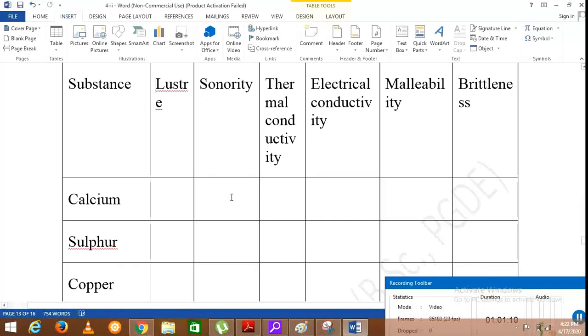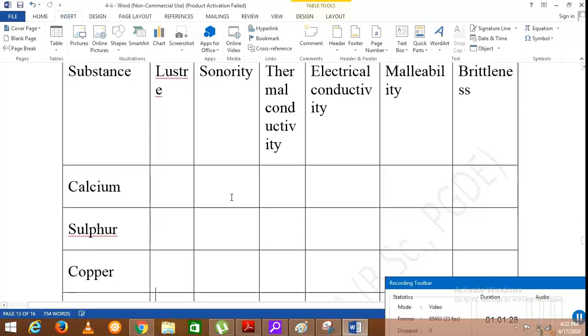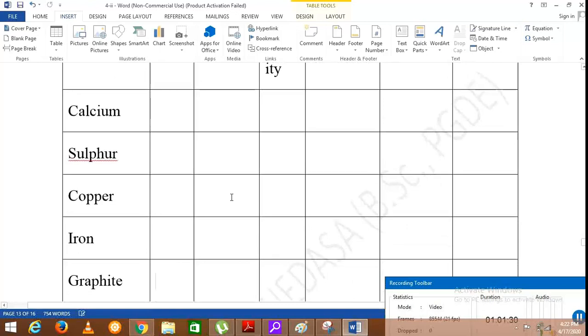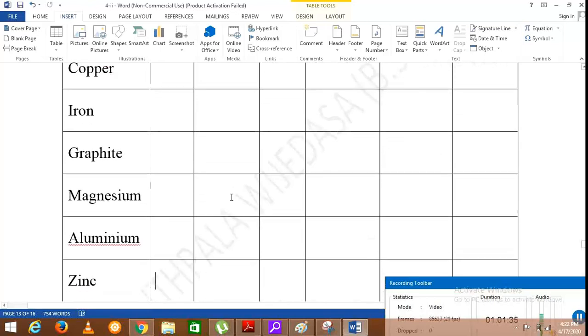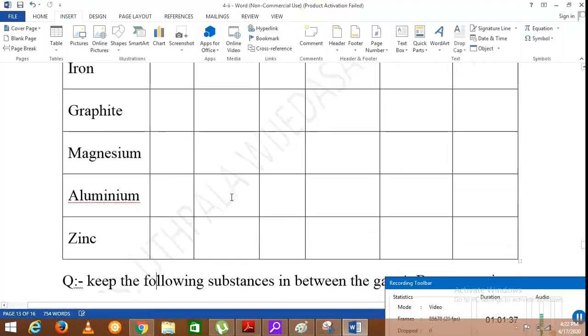Calcium, tick, sulfur, cross, copper, tick, iron, tick, graphite, cross, magnesium, tick, aluminium, tick, zinc, tick.